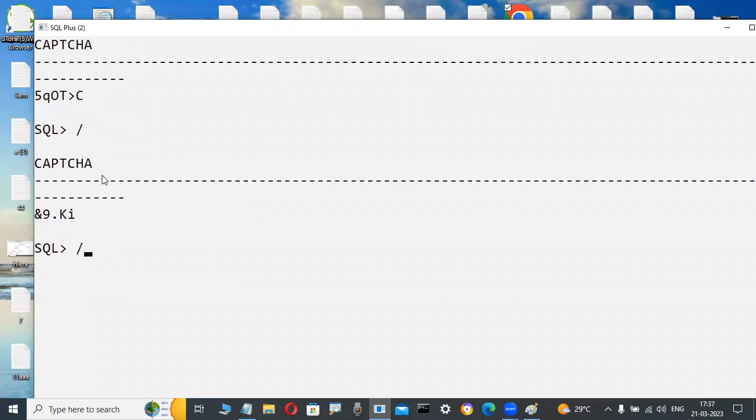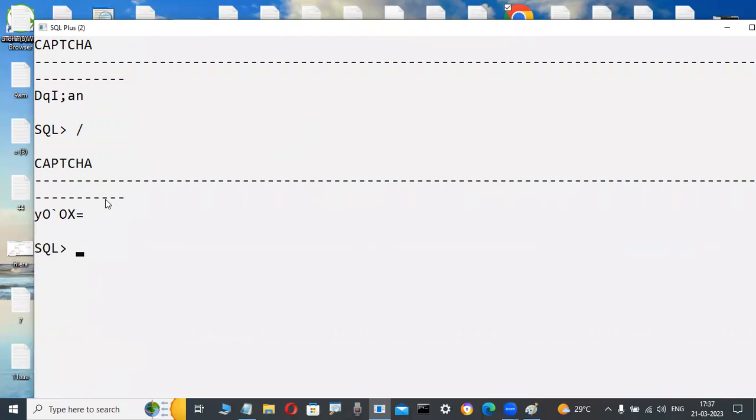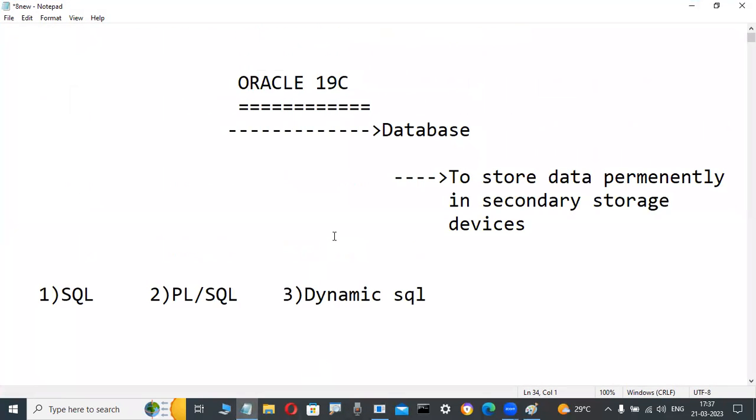These captchas are connected with what? The sites only. So many things are there. How is it possible? Some coding is there, then only it is possible. That's why PL SQL coding is required.